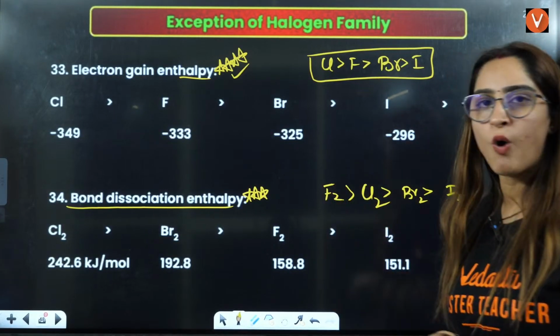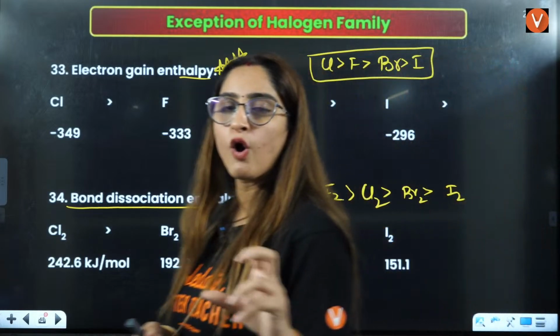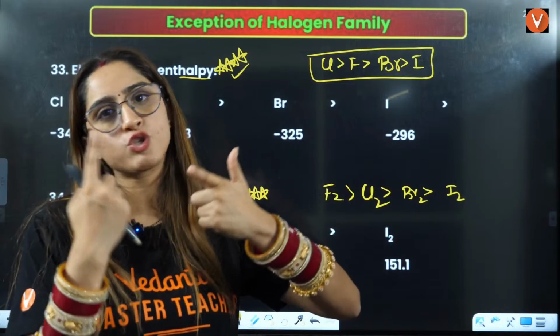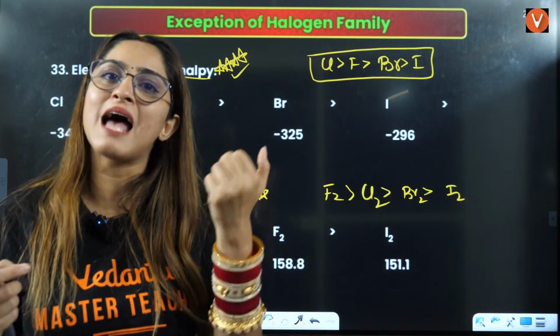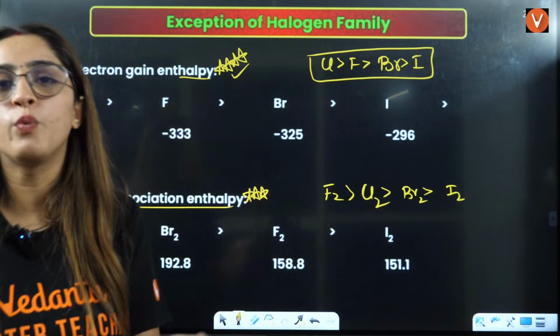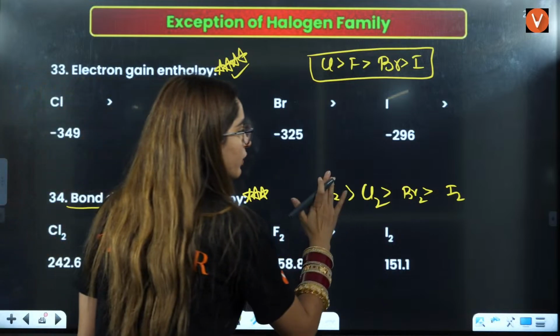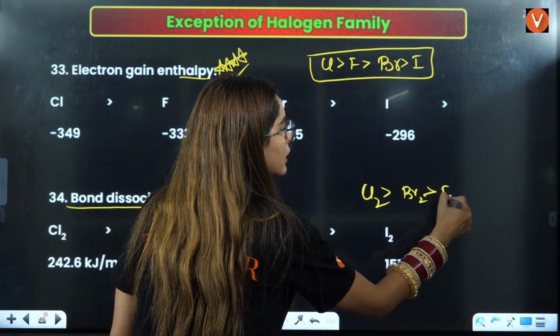Because fluorine is smaller, it should have maximum bond dissociation enthalpy. But because of the electronic repulsion, as I told you in nitrogen also, oxygen also, similarly in fluorine also, because of the small size and 3 lone pairs, the bond becomes very weak, and hence first you will have chlorine, then bromine, then fluorine, and then you will have iodine, right?